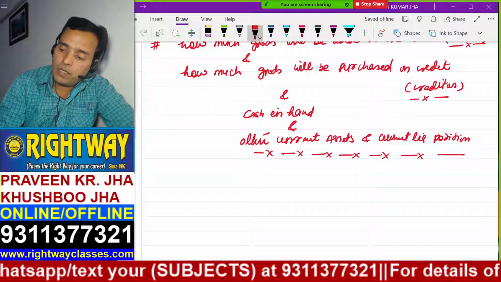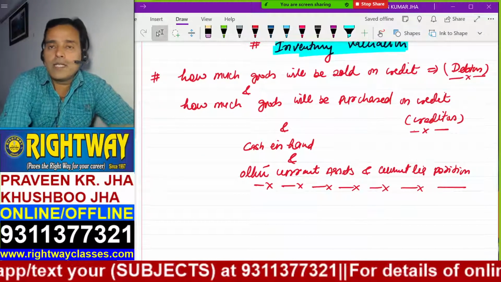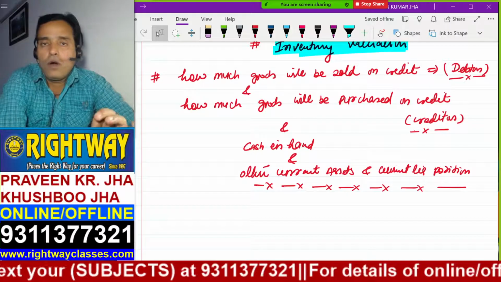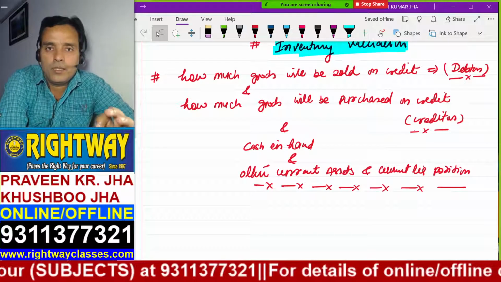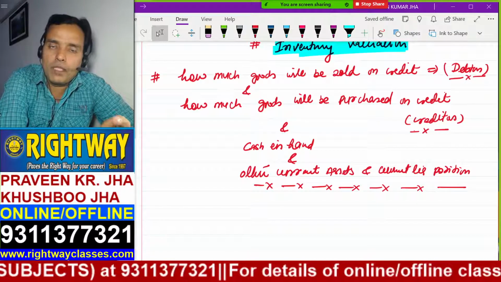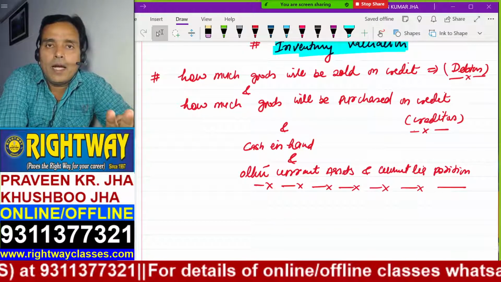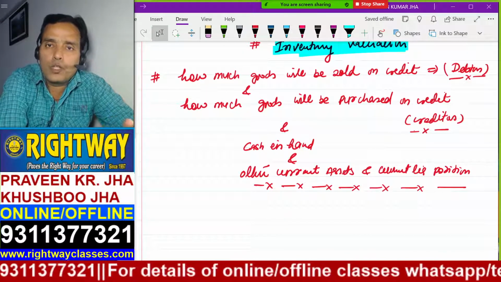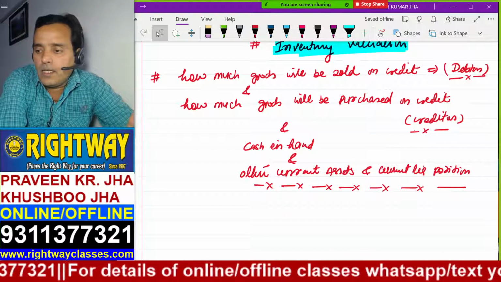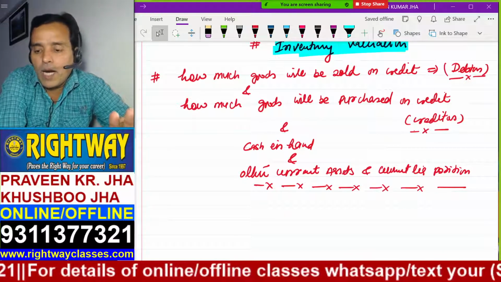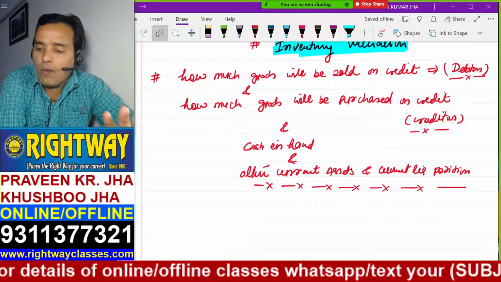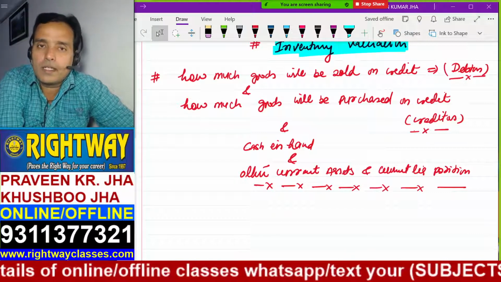I mean to say that you are also interested in knowing how much debtors you should always have in the business, how much credit sales you can afford, and how much credit purchase you can do. Apart from that, how much cash in hand, how much other current assets, how much other current liabilities.